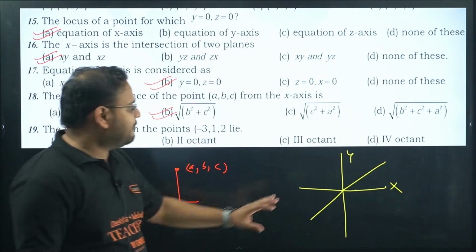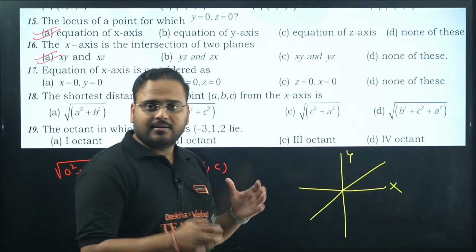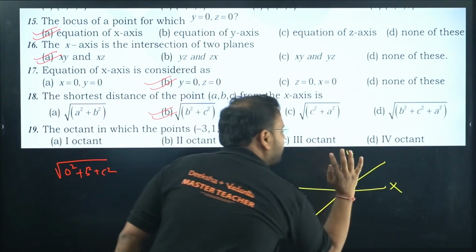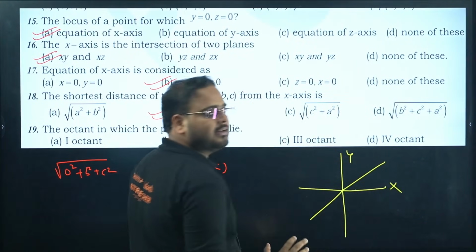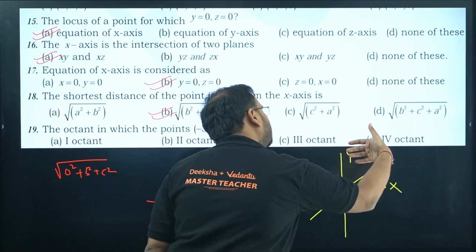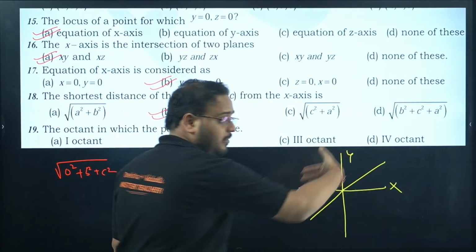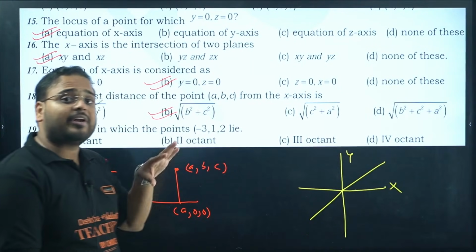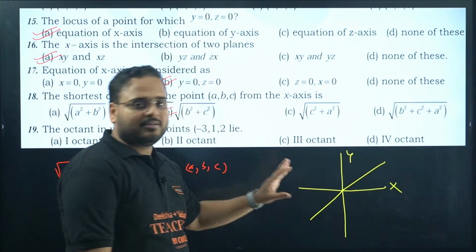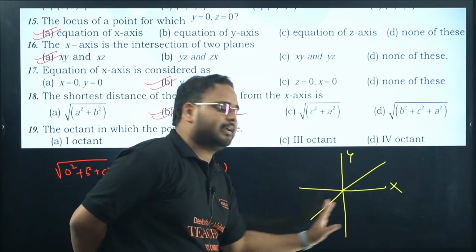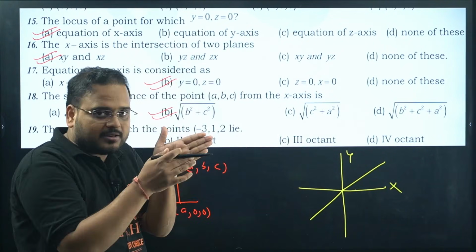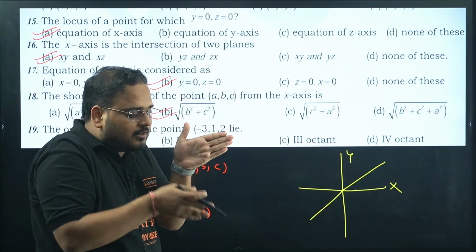You can stack 1 brick over here, 1 brick over here, 1 brick over here, 1 brick over there. Same way, in the behind, 1 here, 1 there, so you'll have a total of 8 octants. First, second, third, fourth, 5, 6, 7, 8.